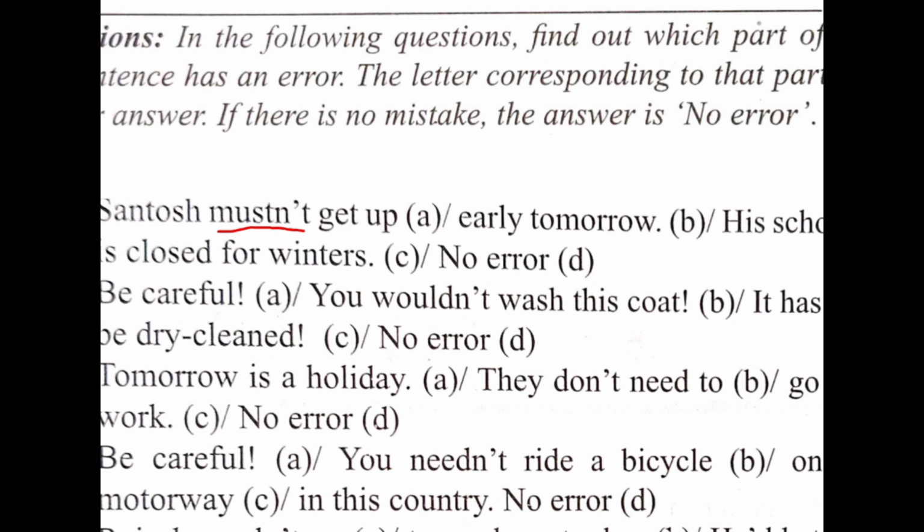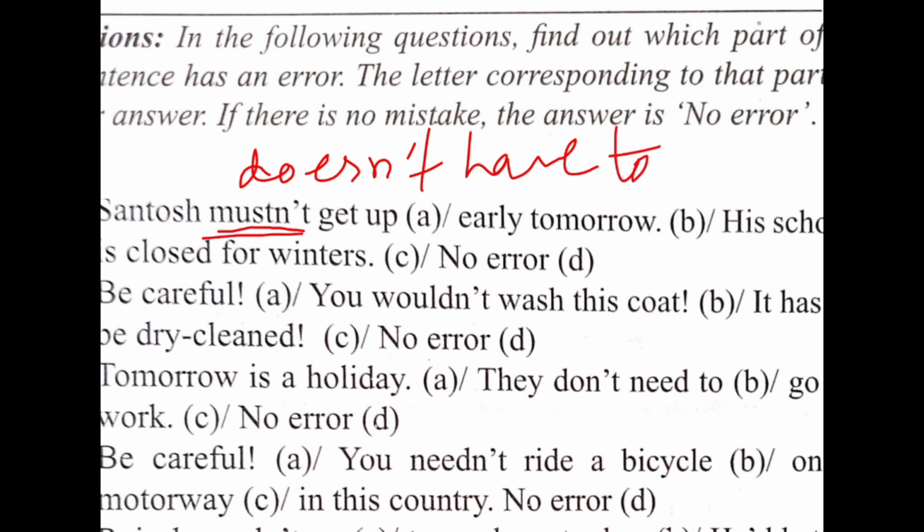But here it's not a compulsion, so you have to replace it with does not have to. So the error is in this part.